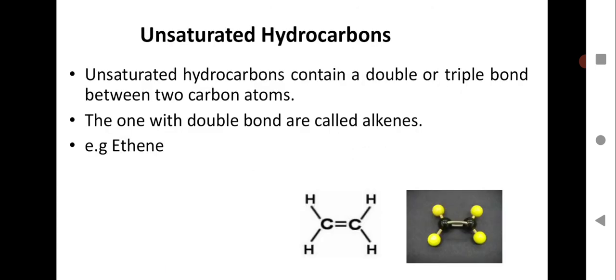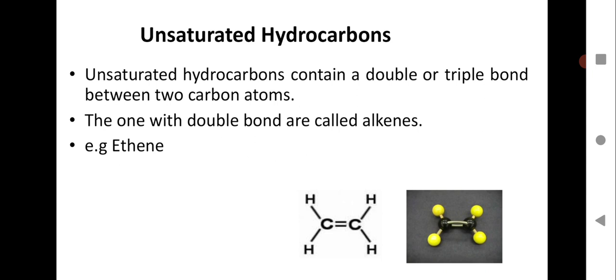Then you will have unsaturated hydrocarbons. Unsaturated hydrocarbons contain a double or triple bond between 2 carbon atoms, as was explained earlier, because 2 pairs of electrons are shared between carbon and carbon atoms. That's why it shows double bonding, and the compounds with double bonding are called alkenes.